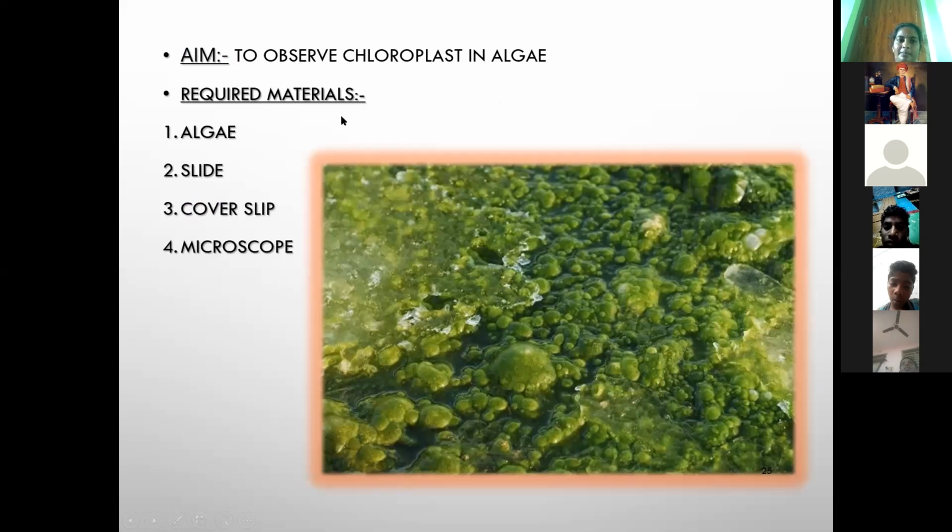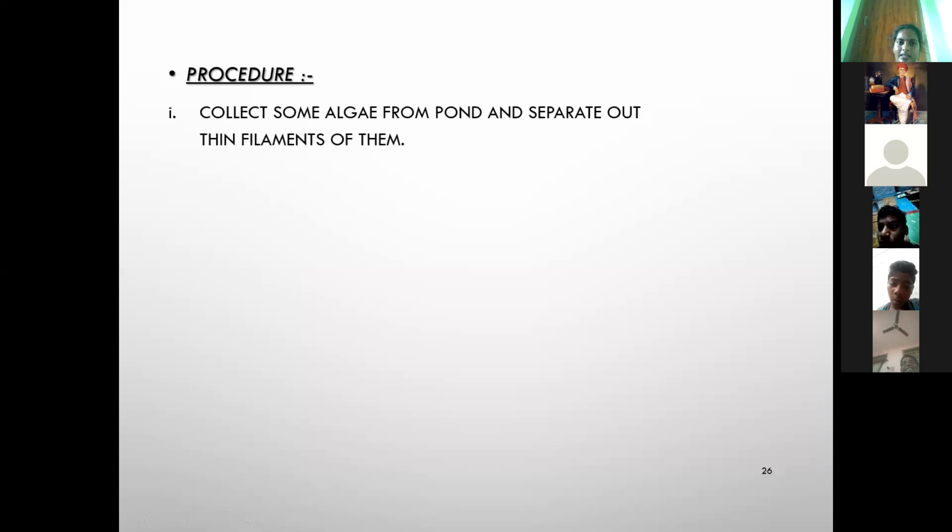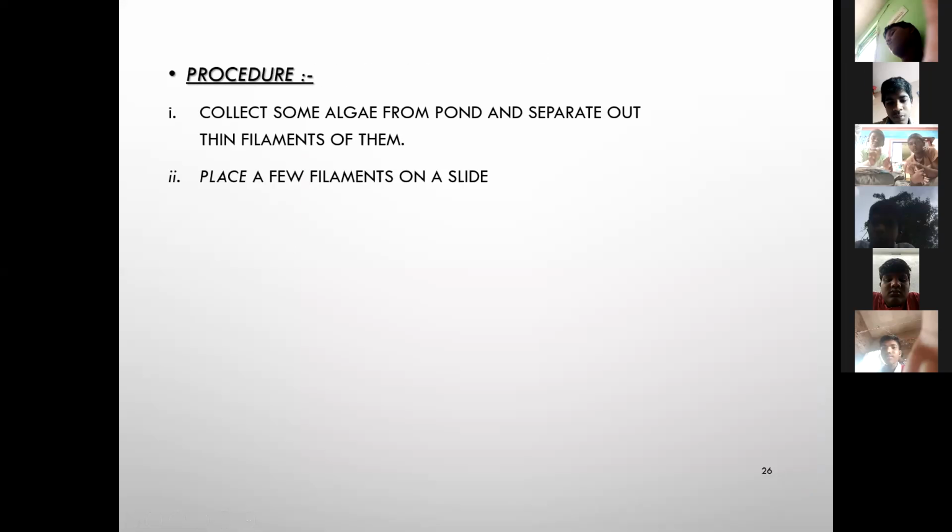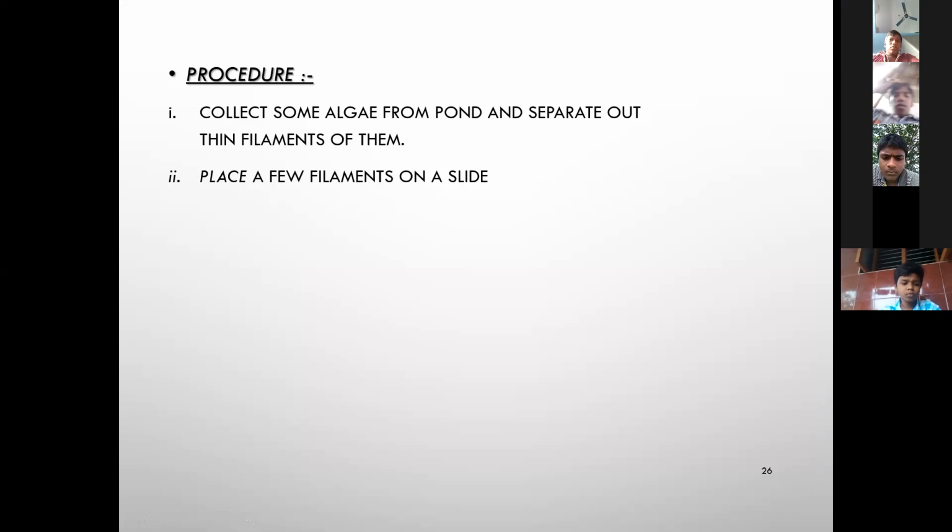Next, required materials: algae, slide, cover slip and microscope. Procedure: collect some algae from a pond and separate out the thin filaments of them.